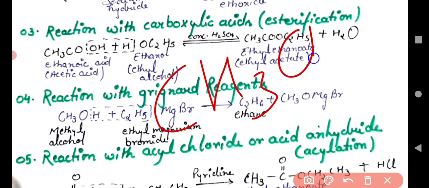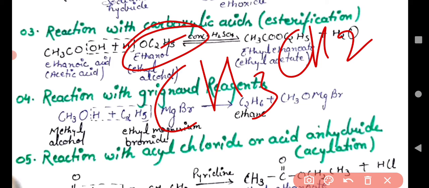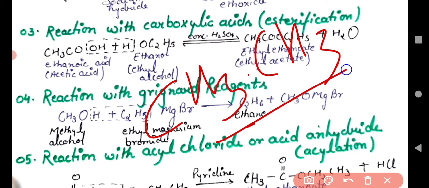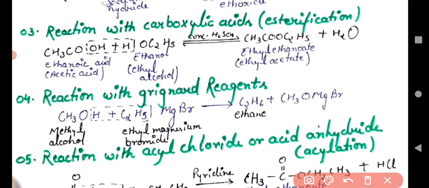CH3, and CH2, this is in a negative portion. Understand that this acts as a base. So this base, you always remember, a base always abstracts acidic hydrogen. That's why this converts into CH3, single bond CH3. It is an alkane, or ethane, and CH3OMgBr is formed. So in this reaction, ethane is formed, or simply we can say that ethyl magnesium bromide converts into ethane. Understand? So it was the fourth reaction.